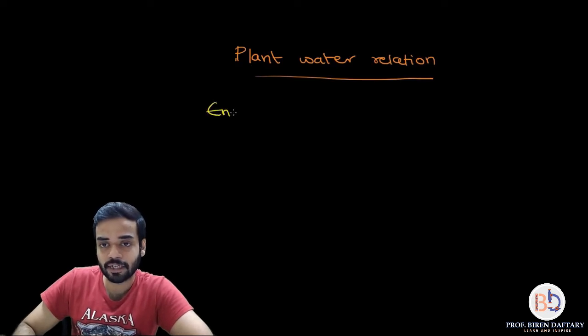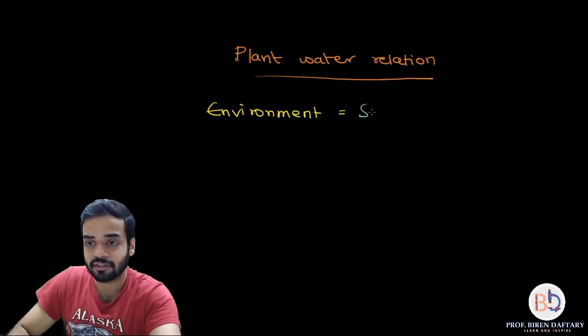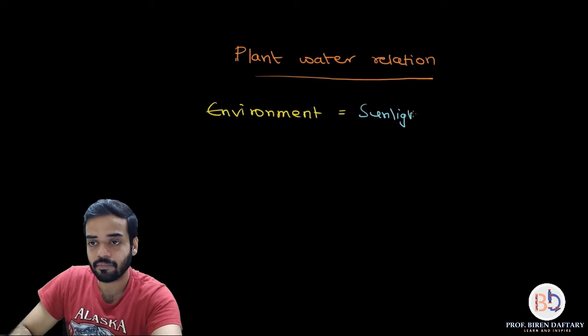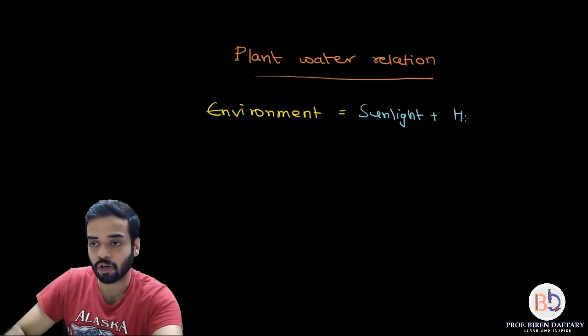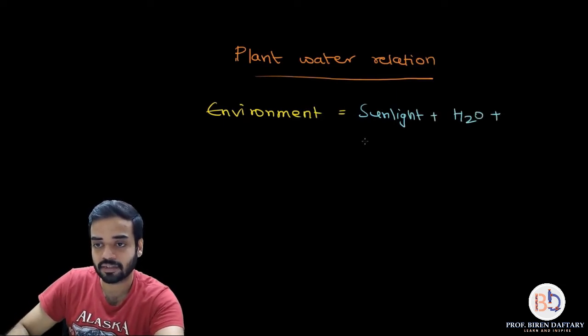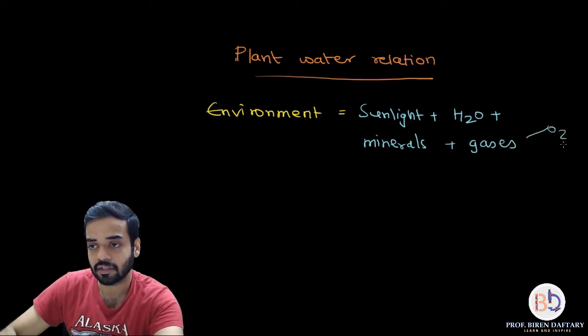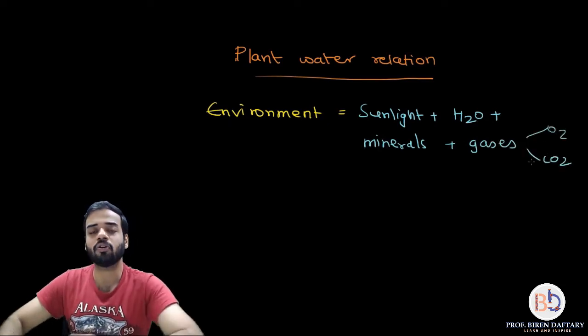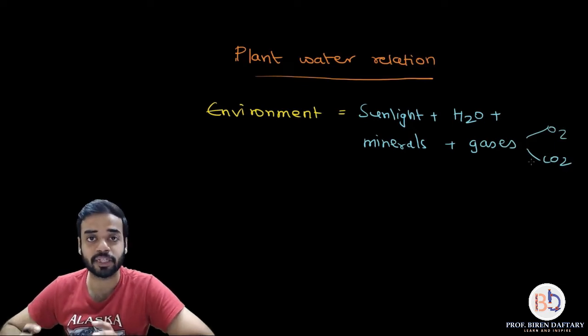So what is the environment basically providing the plants? Sunlight, plus water, plus minerals, plus gases like oxygen and carbon dioxide. Correct, all these things are obtained by the plants from the environment.